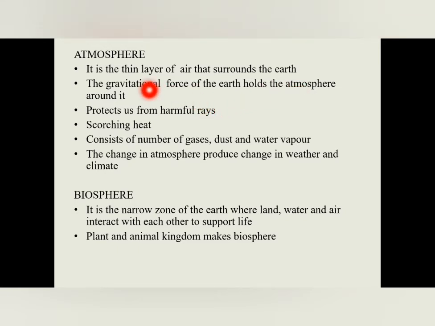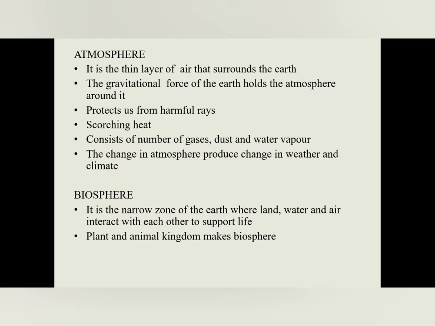This atmosphere protects us from harmful rays coming from the sun, and also protects us from the scorching heat of the sun. The change in atmosphere produces change in weather and climate. Weather means the day-to-day change in atmosphere. Climate means the average change for a long time in the atmosphere.